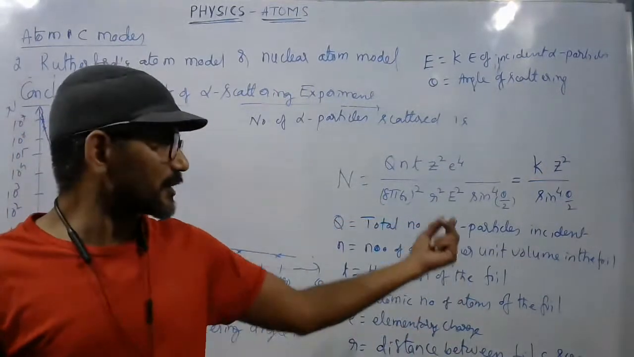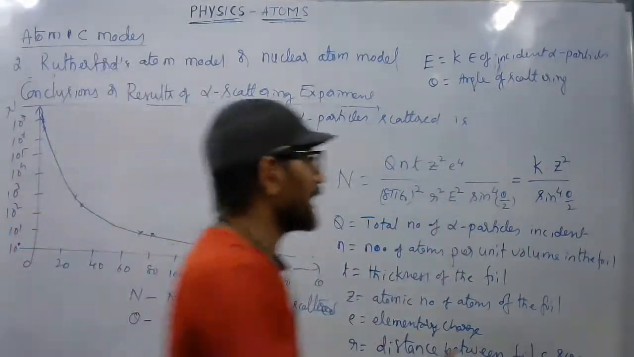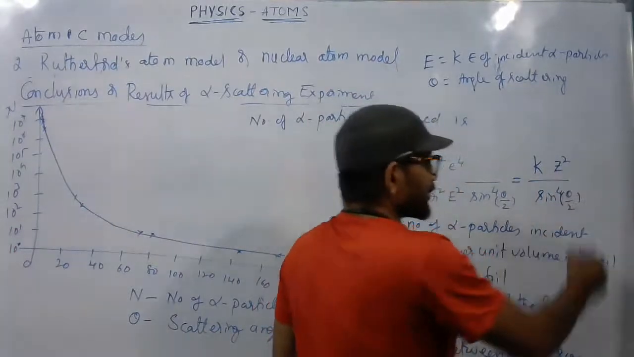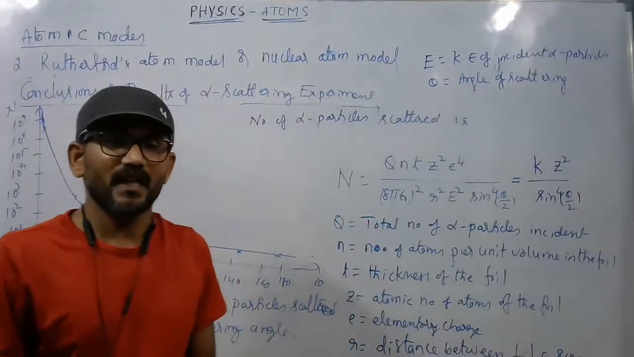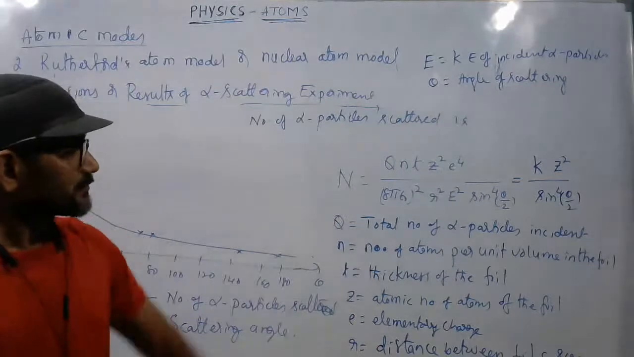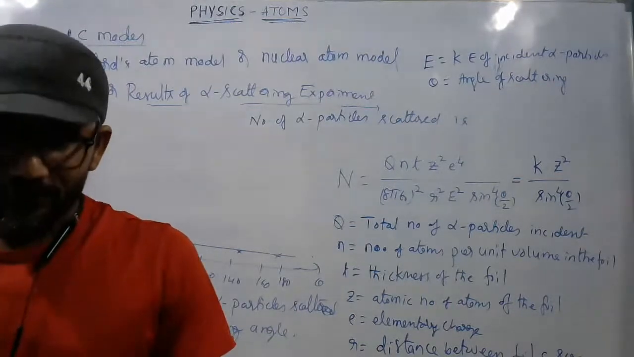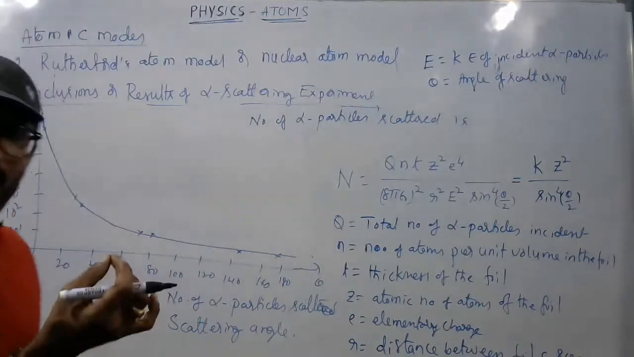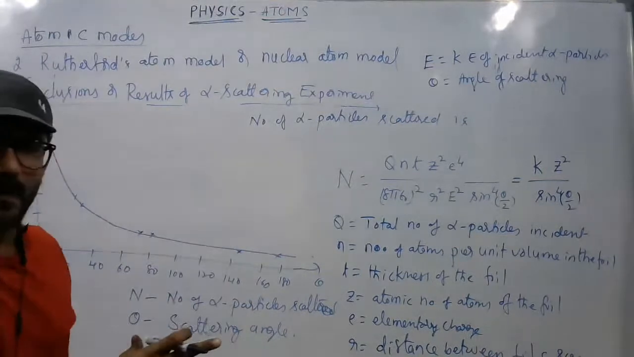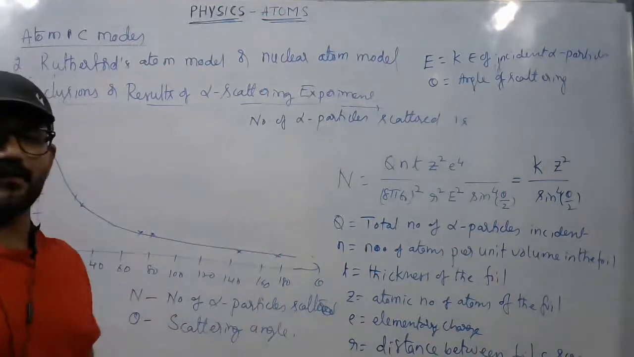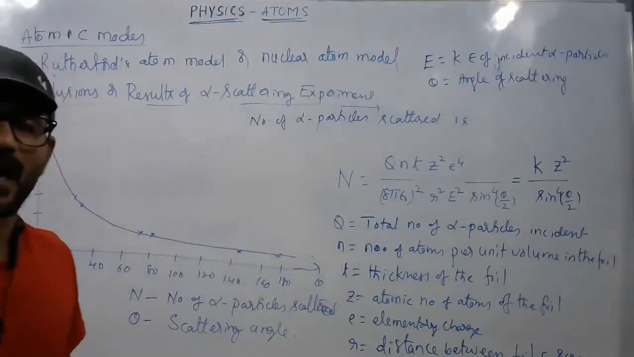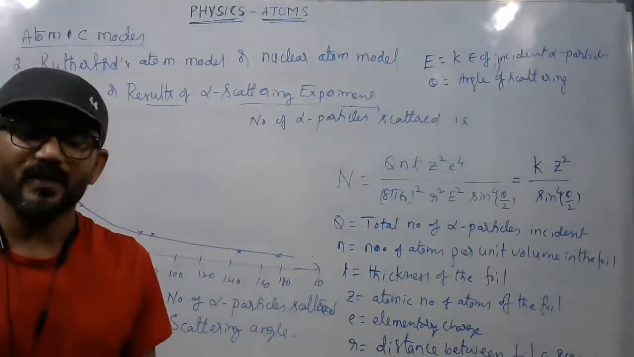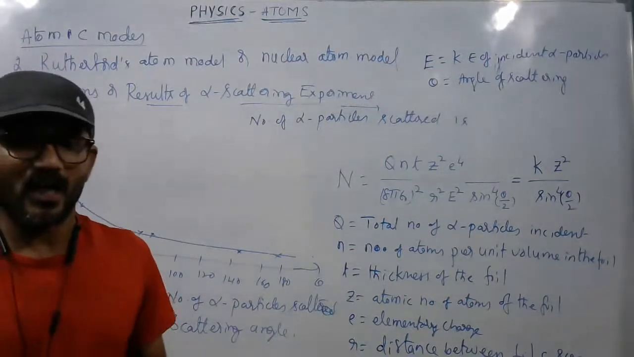So while doing the numericals, you have to make use of this relation. Is that clear, everyone? Yes, note it down. Next, just a minute, let me conclude this part of the discussion: alpha scattering experiment, observations and conclusions.